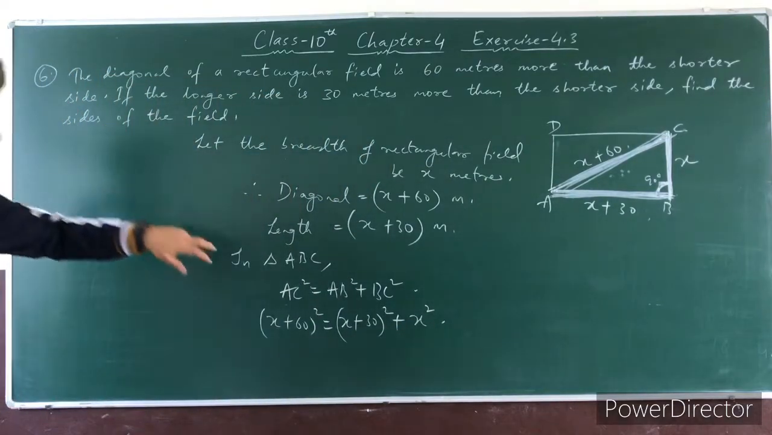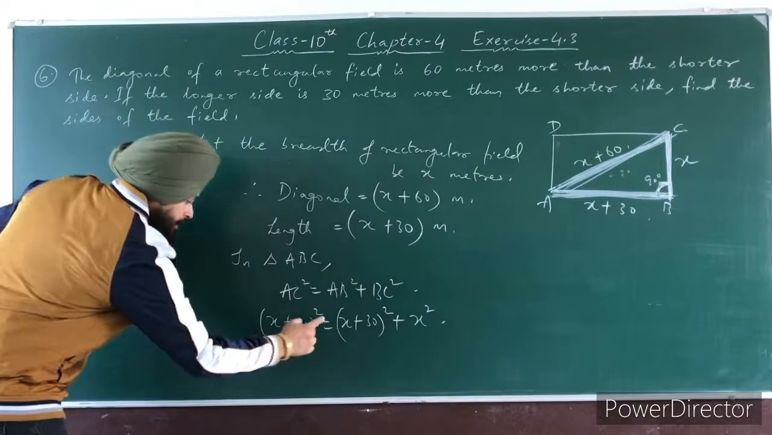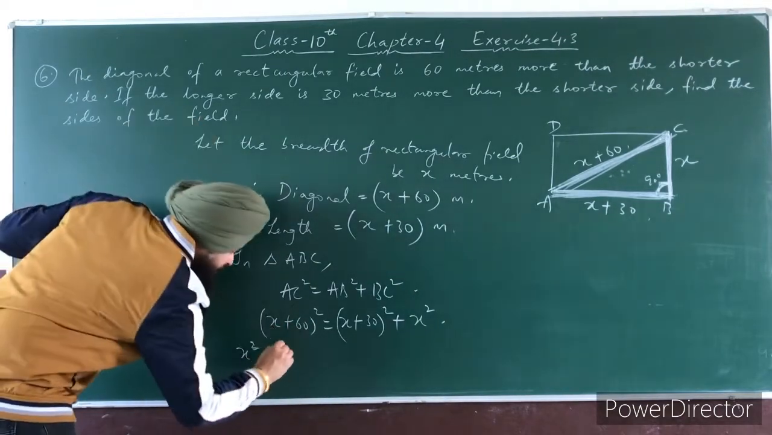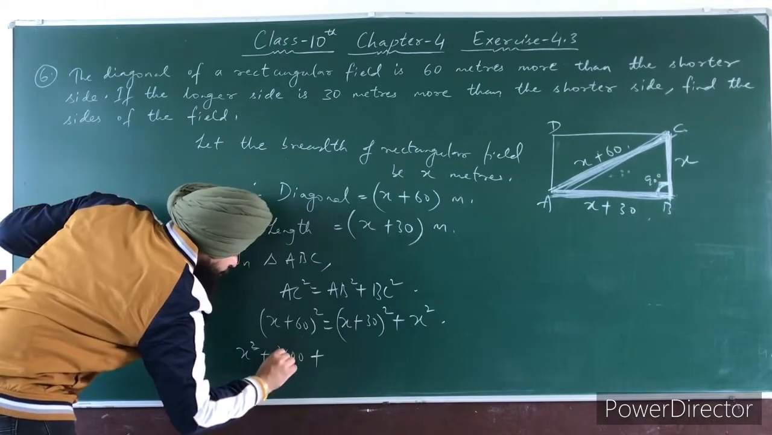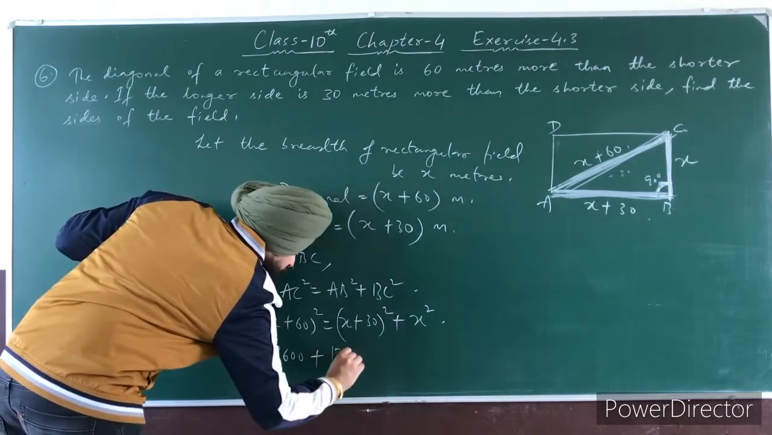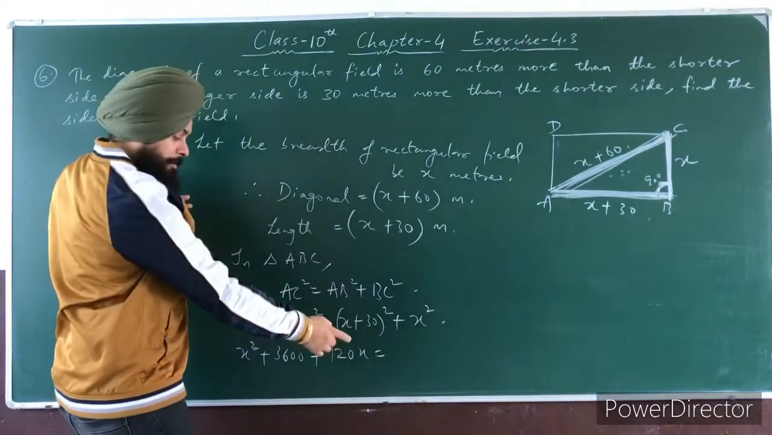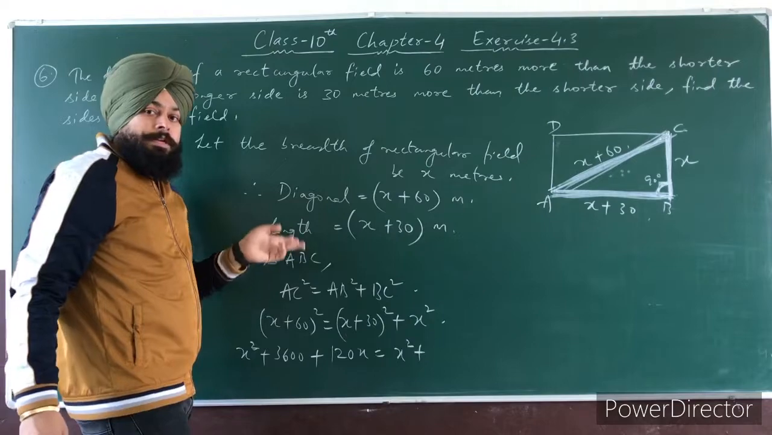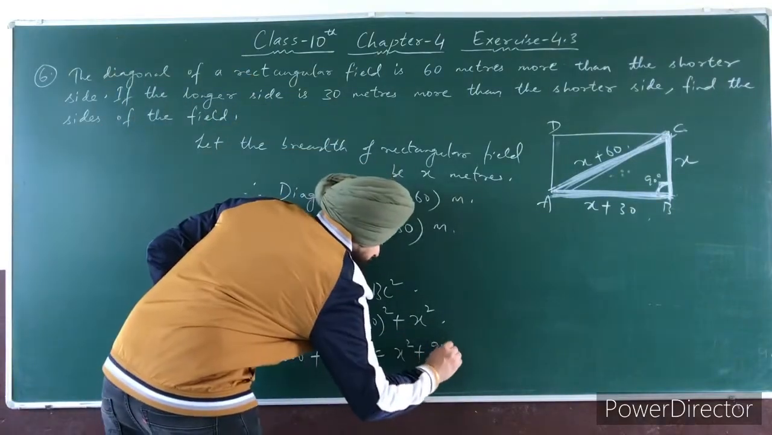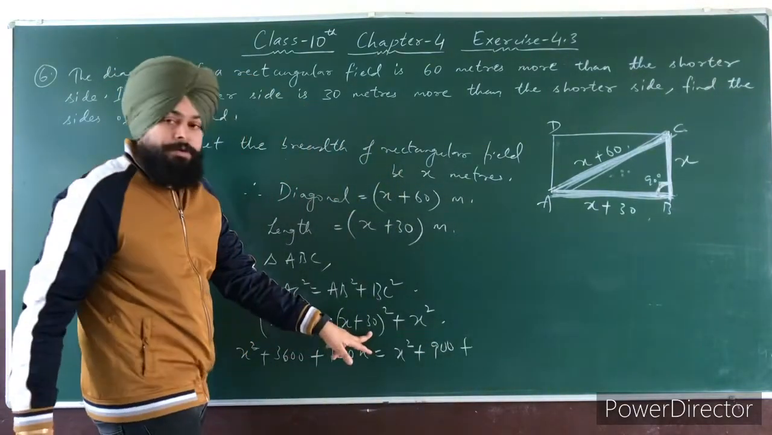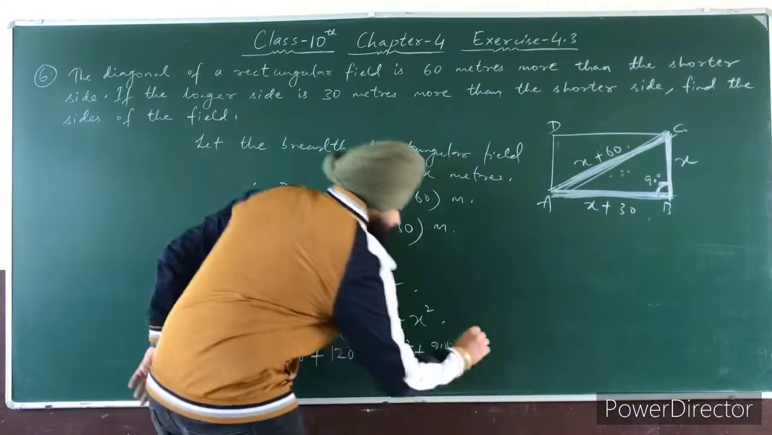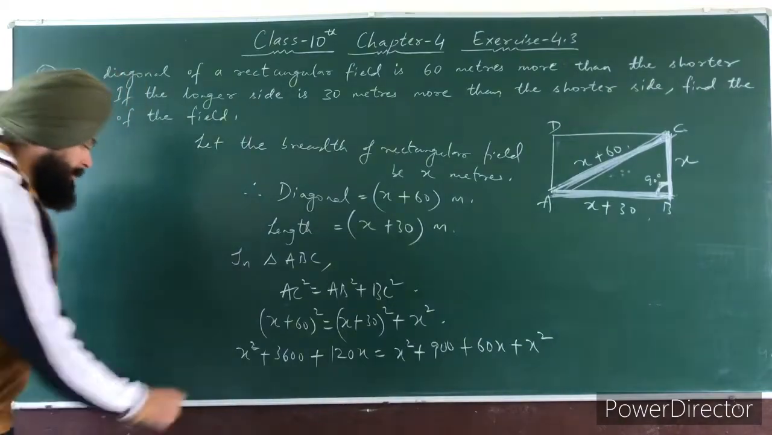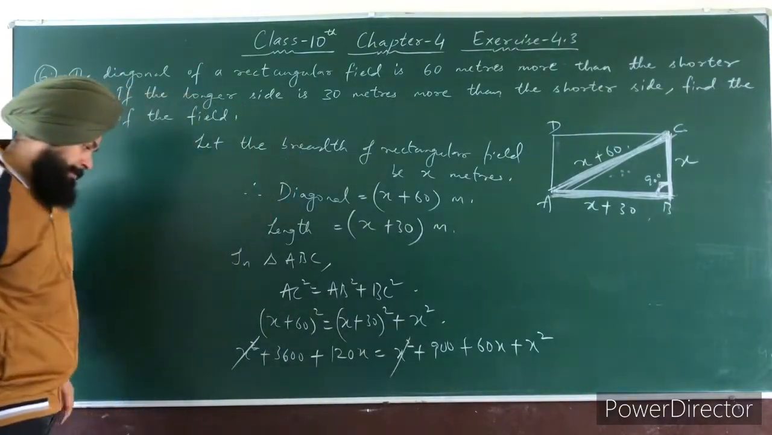So now first open this square. X plus 60 square is x square plus b square, b is 60, 60 square is 3600, plus 2ab, 2ab is 120x. Again on the right hand side, x square plus 30 square. 30 into 30 is 900, plus 2ab, 2 into 30 is 60, 60 into x, 60x, plus x square. Alright. Now you cancel this x square, x square.